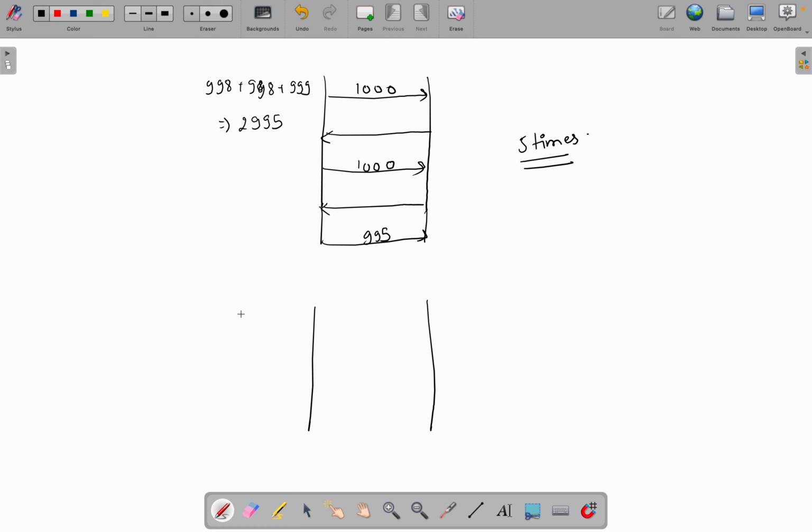Why? Because each time it will take 1000 bananas on its back, again it will take 1000 bananas on its back, so it will come back. Even if there are 2001 bananas on this side, it will have to turn back to its original place and take one banana from here.